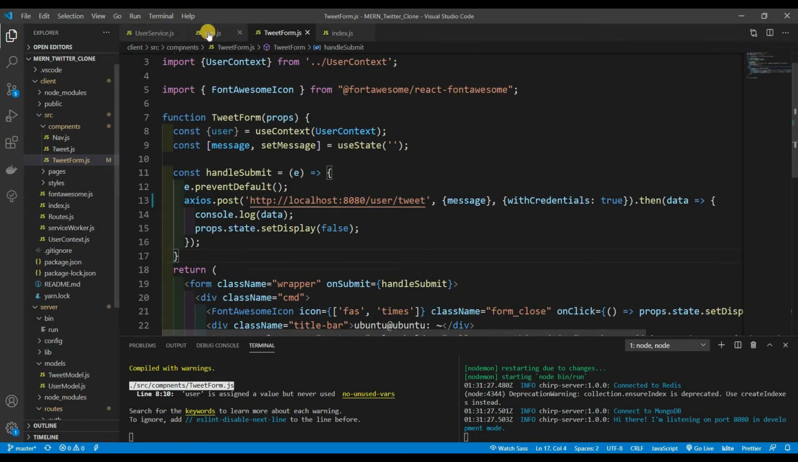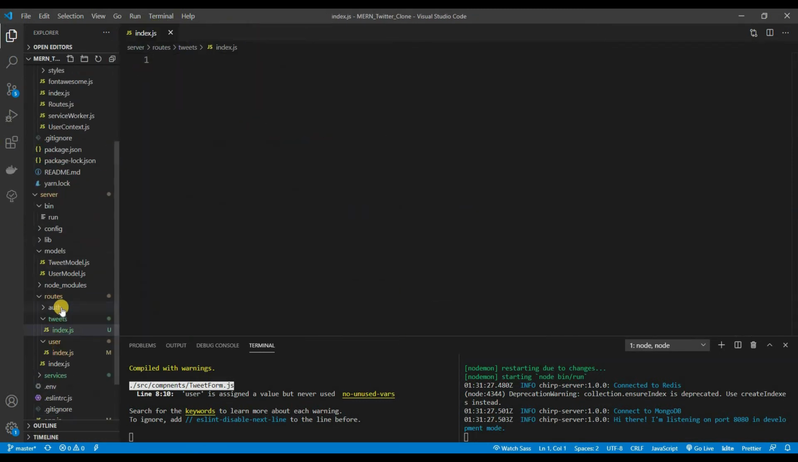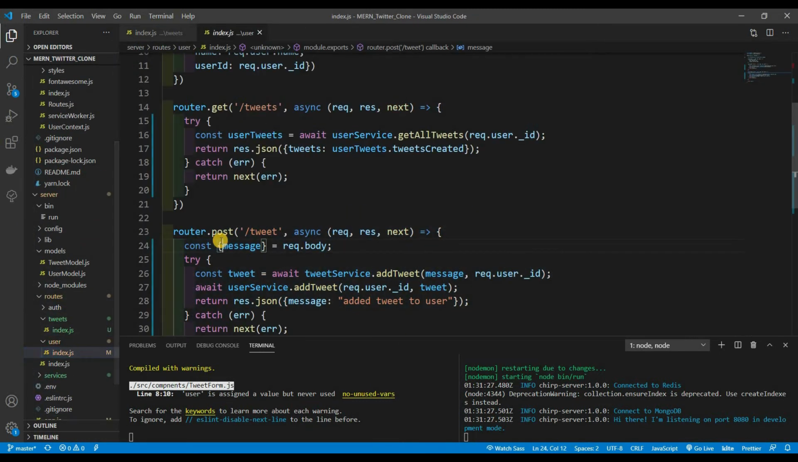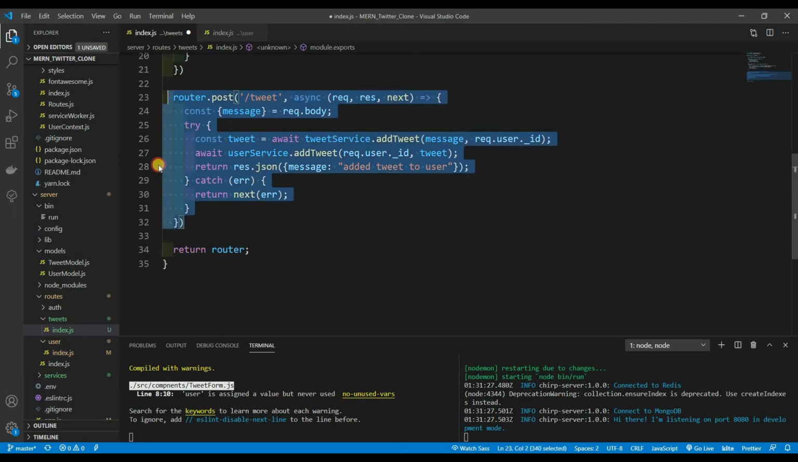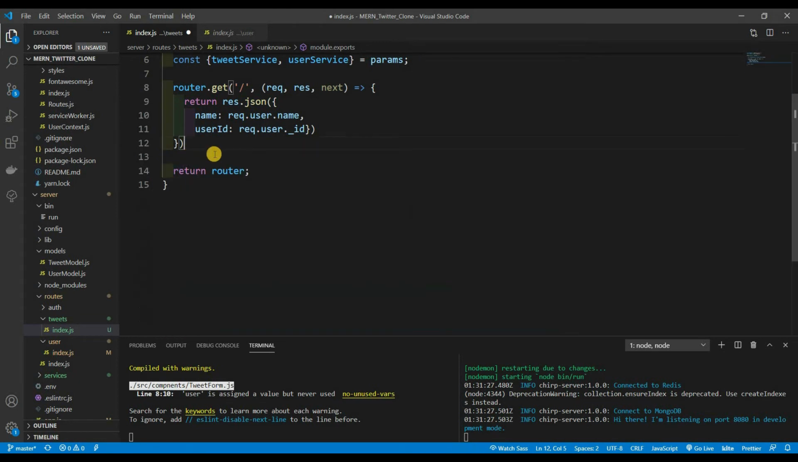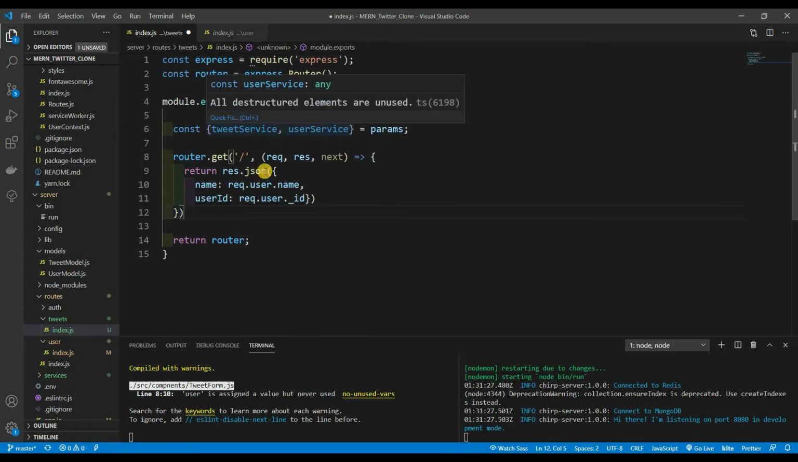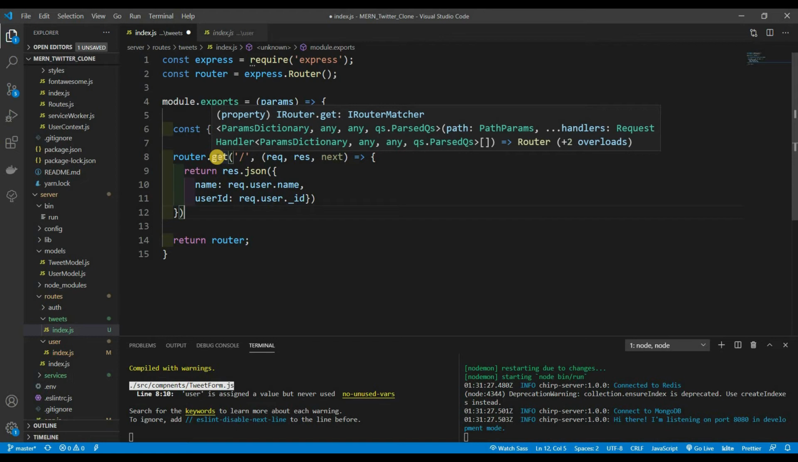Let's grab our index right here and copy it, so that we don't have to keep on rewriting this. Deleting all of that. We are going to be using the tweet service, but not the user service, though we are going to be using that later on. So I'm going to leave that as is. And then this is going to be just /tweets. So localhost 3000 /tweets. It's not going to be /users tweets.